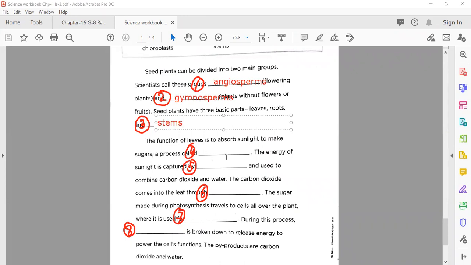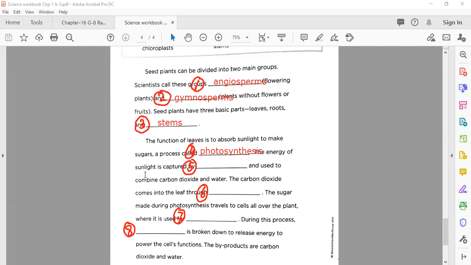And here we're going to complete blank number 4. The function of leaves is to absorb sunlight to make sugar, a process called, what we call this process, it is very famous, in which the plant is able to make its own food. Yes, well done. Photosynthesis, well done, very good, very nice.